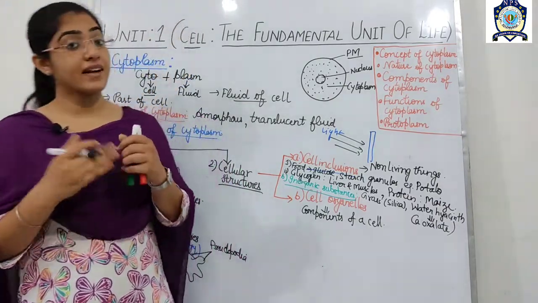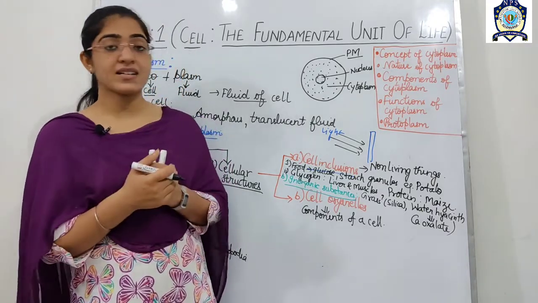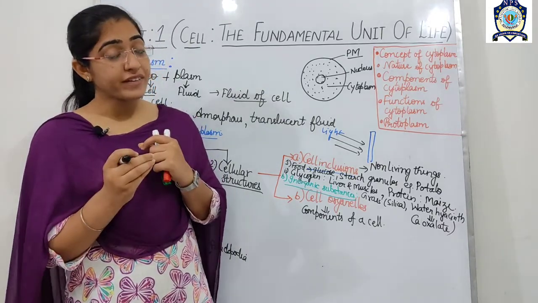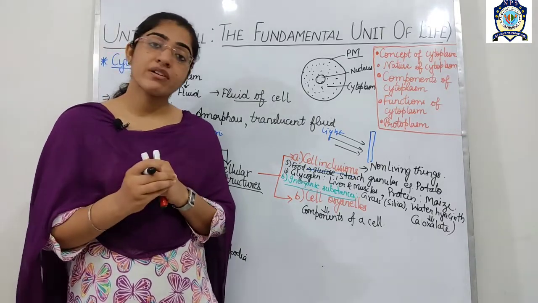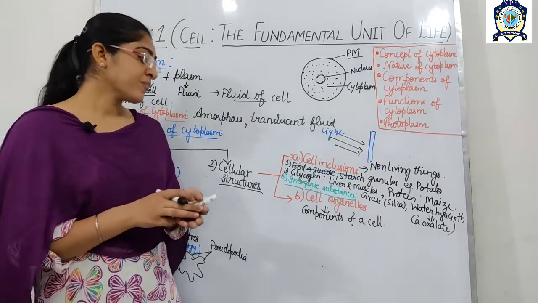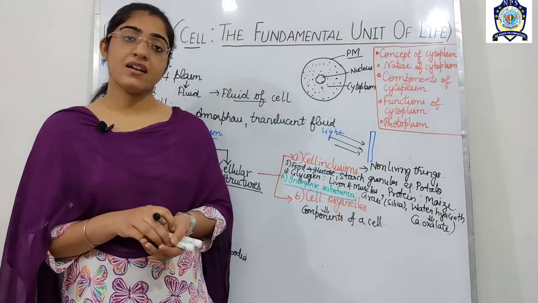Components means like the ribosome, which you have also studied in your previous class 8th. Ribosomes are known as the protein factory, and the mitochondria is the energy currency of the cell. In this way, these components of the cell are called the cell organelles.